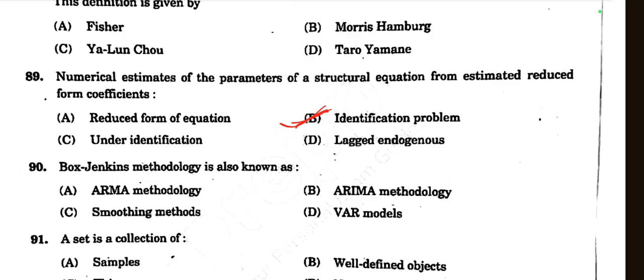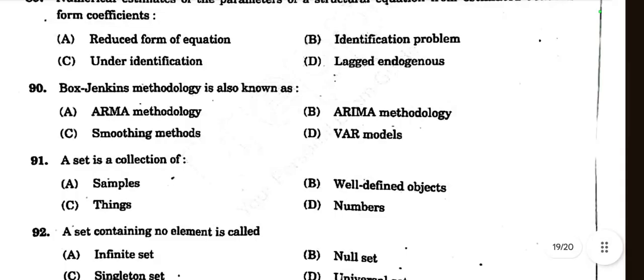If an equation is under identified, the structural form coefficients cannot be obtained from the reduced form. If just identified, a unique structural form estimate can be obtained by back substitution. If over identified, a unique structural form estimate cannot be obtained by substituting from the reduced form. So it is called the identification problem. Then question number 90.